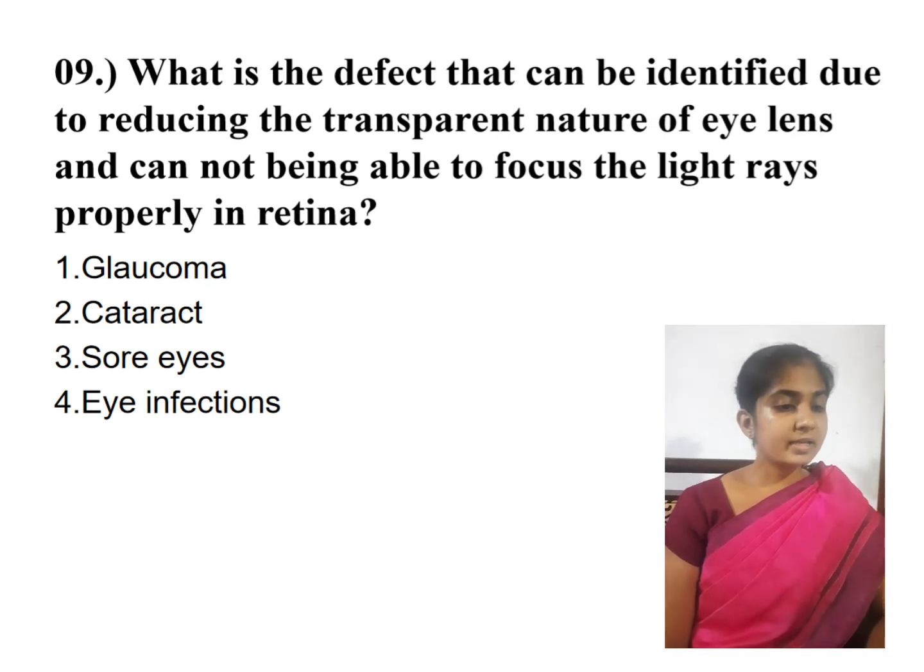What is the defect that can be identified due to reduced transparency of the eye lens, so that it cannot focus light rays properly on the retina? Glaucoma is a defect caused by increased pressure in the eye. Psoriasis is an eye infection. Cataract, yes, cataract is caused by reduced transparency of the eye lens due to denaturing of proteins in the eye. The answer is the second answer.